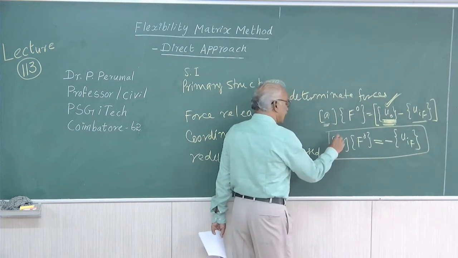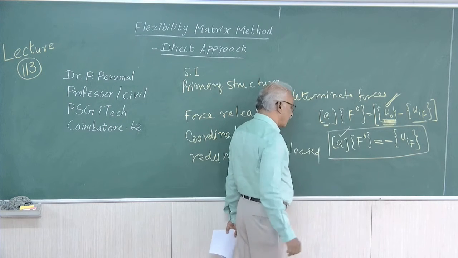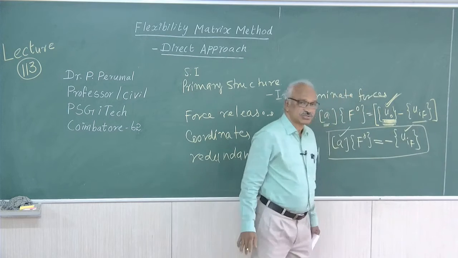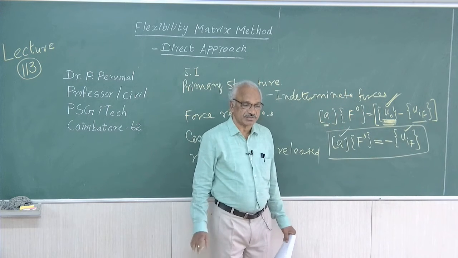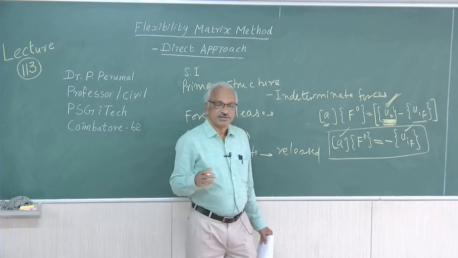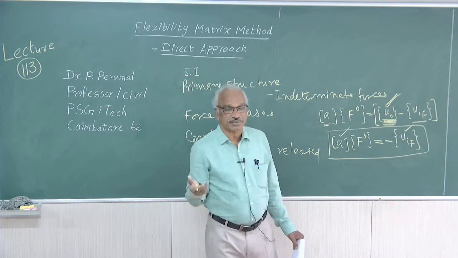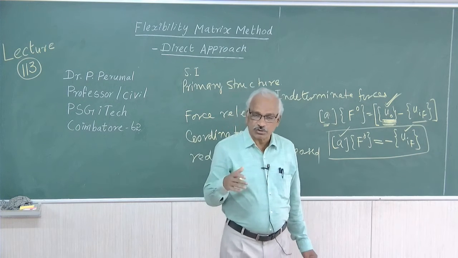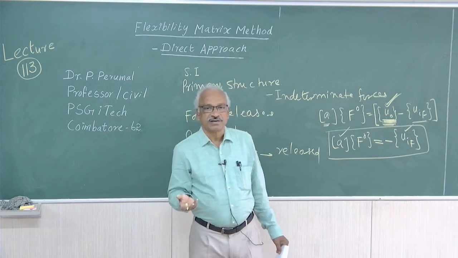This consists of displacement values. This is also displacement values. So this is the compatibility equation. As we have discussed earlier, for finding out the displacements, we can make use of any other classical methods available. We can make use of conjugate beam method, moment area method, we can make use